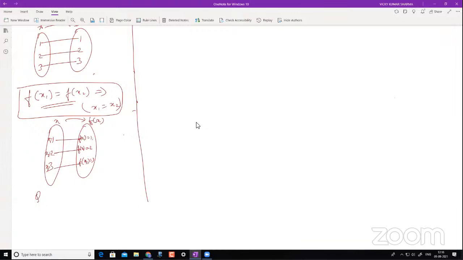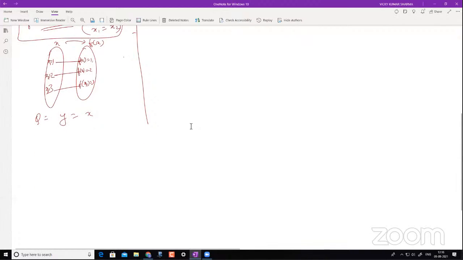Now if I give you an example and say y is equal to x, then if this is your x and this is your y and there is some kind of mapping, for any value of x you will have a unique output here, right? For 2 you will have 2, for 3 you will have 3, for 4 you will have 4. So these kinds of things are happening.